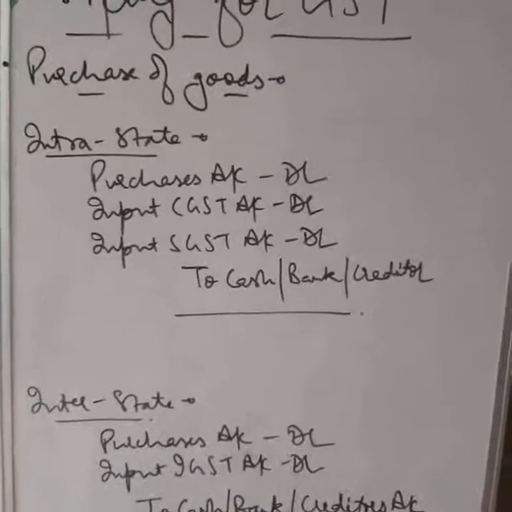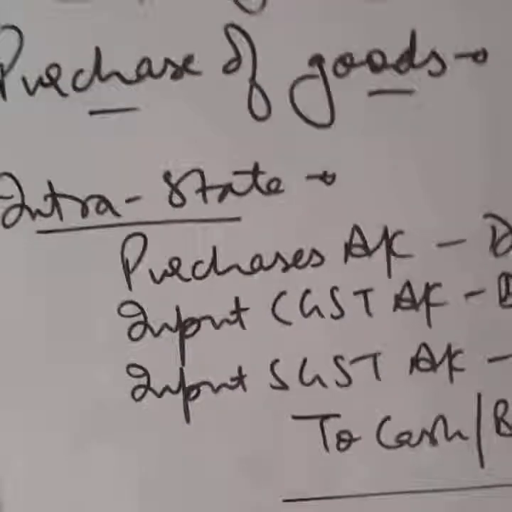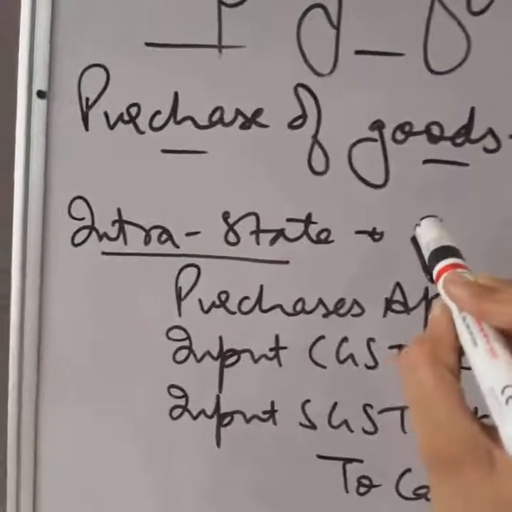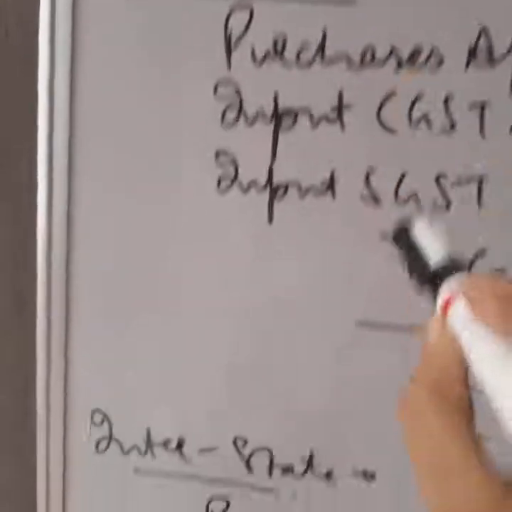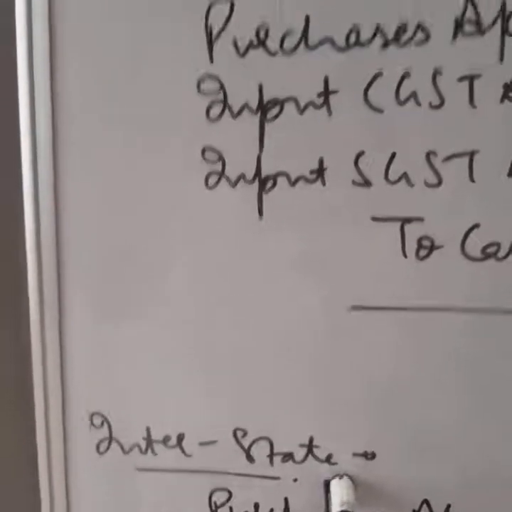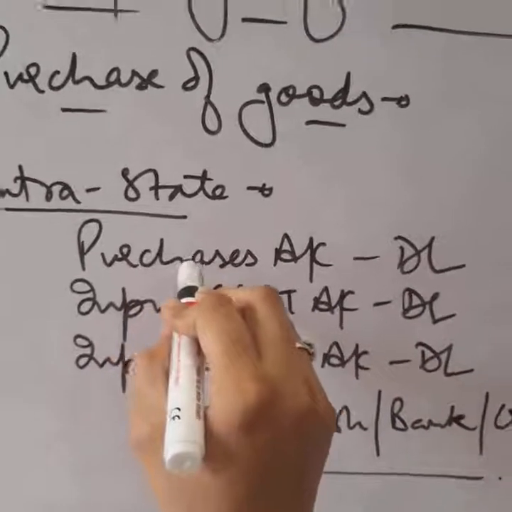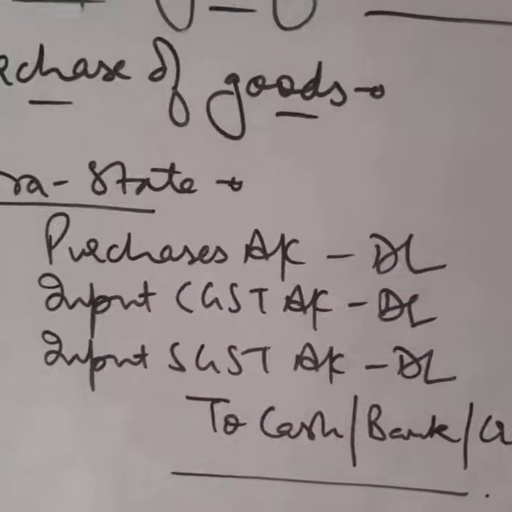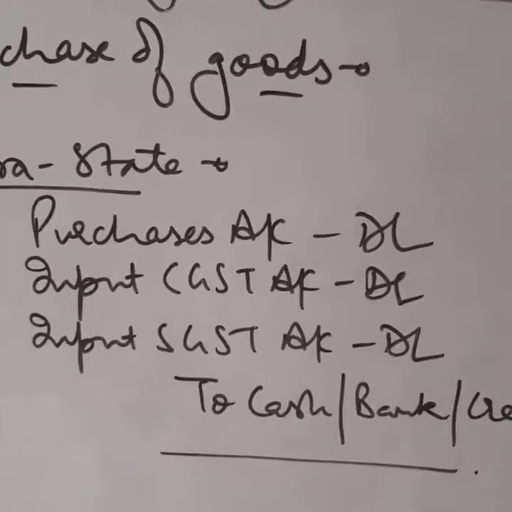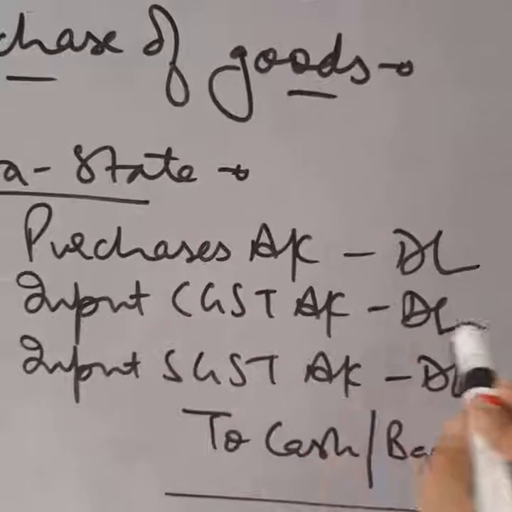Now starting with the journal entries. The first is for purchase of goods. There can be two cases: purchase within the state or interstate purchase. When the purchase is made within the state, then our simple entry: purchases account debited. Even without GST, we debit purchases account as it is our expense. Input CGST, we are paying this.